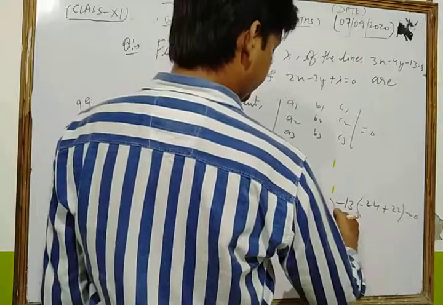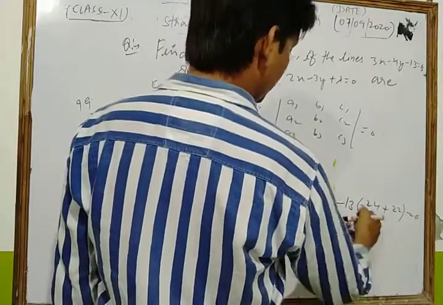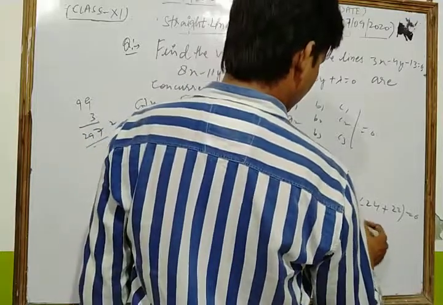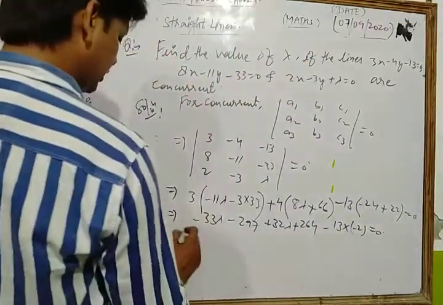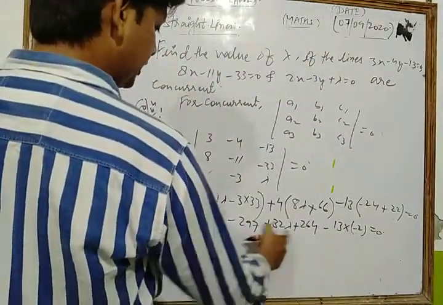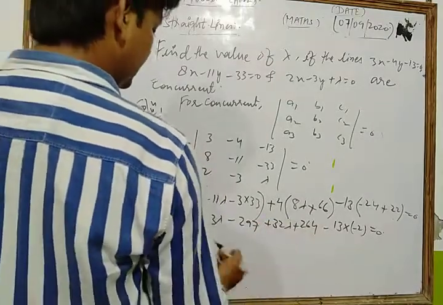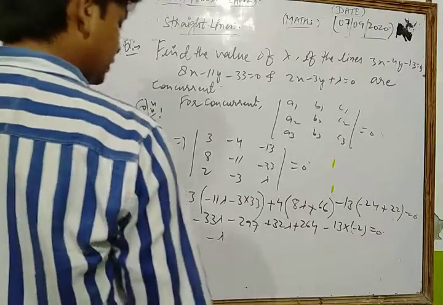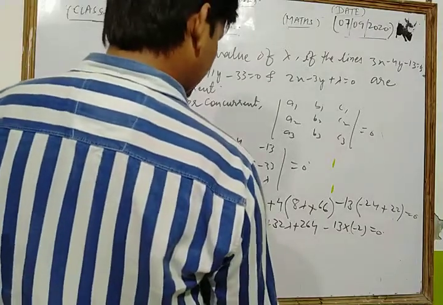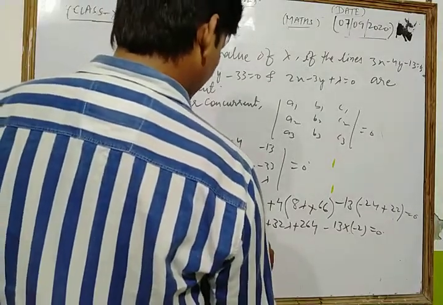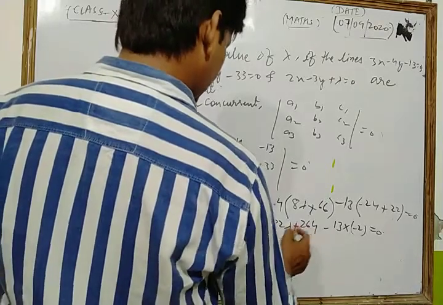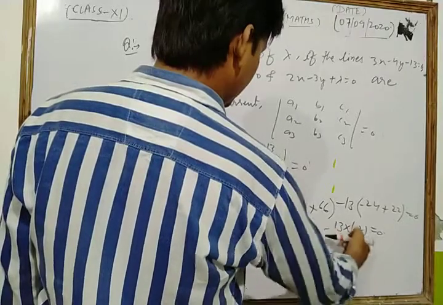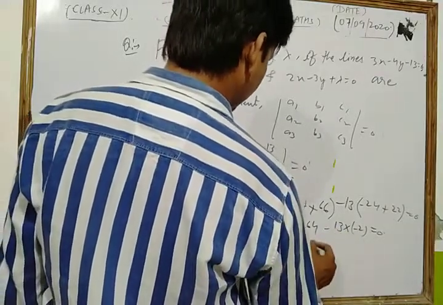Now here minus 13 into minus 24 plus 22, that is minus 2 only, is equal to 0. So we get minus 33 lambda plus 32 lambda. So minus 1 lambda is left, 1 is never written, so only write lambda, and here minus 297 plus 264, plus 13 2s are 26, is equal to 0.